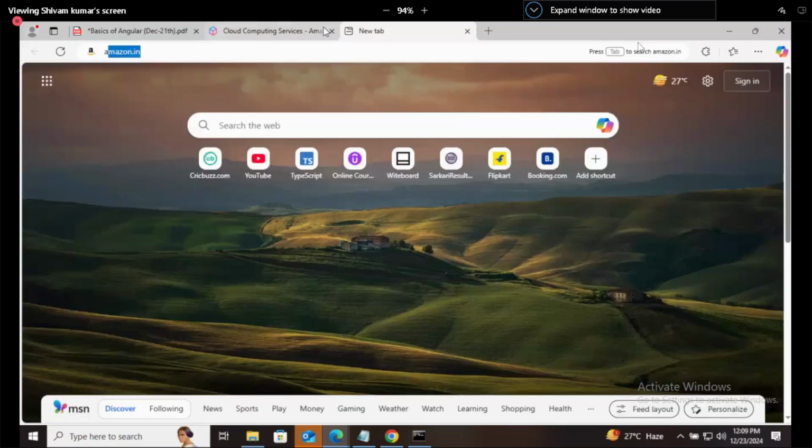I will show you one website that is built using React. It's Airbnb. You know Airbnb?